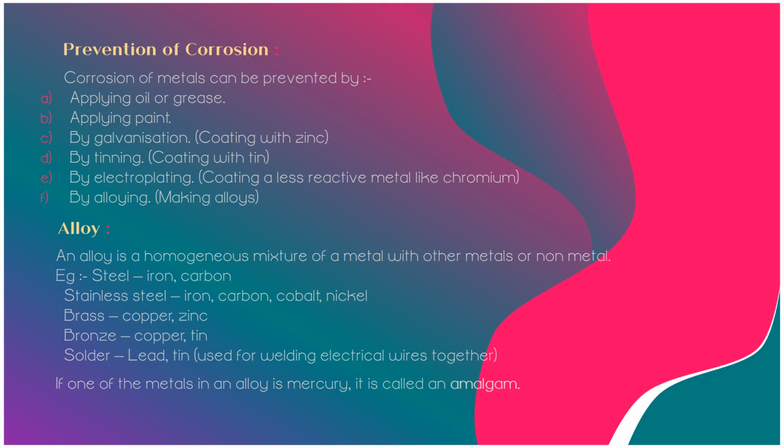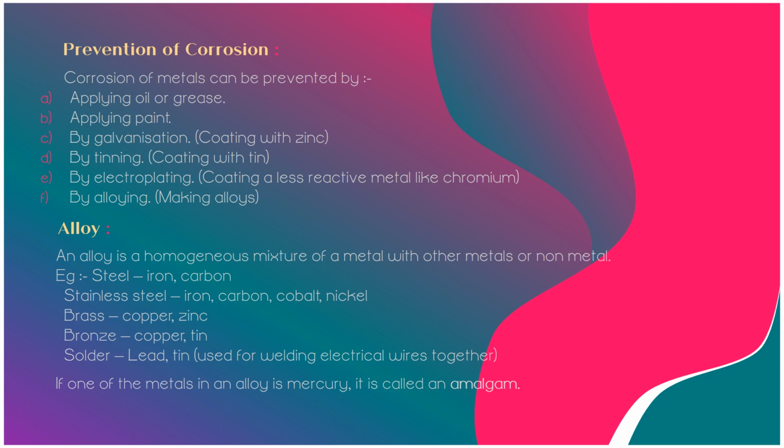Then electroplating. In this method, the surface of iron metal is coated with chromium, nickel or aluminium, etc. by electrolysis. Electroplated iron objects are quite resistant to the attack of oxygen and water, and thus corrosion is prevented. If the surface of the metal is electroplated with zinc, it is known as galvanization. In case tin is used for electroplating, the process is called tinning. Then the last is alloying.